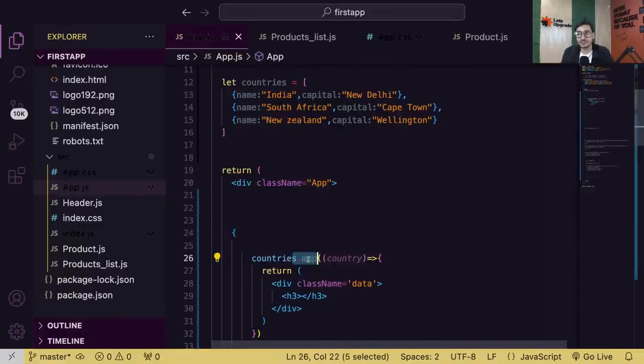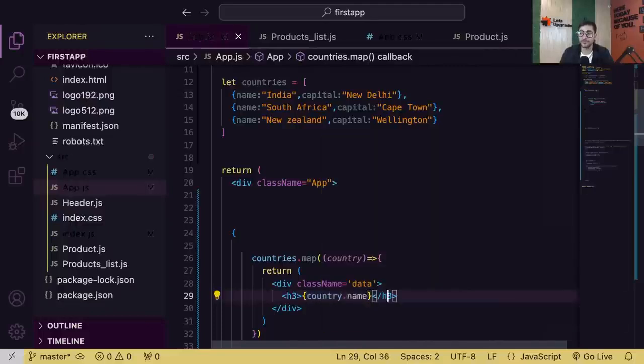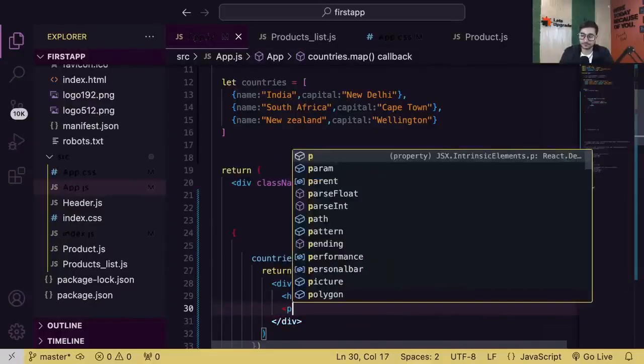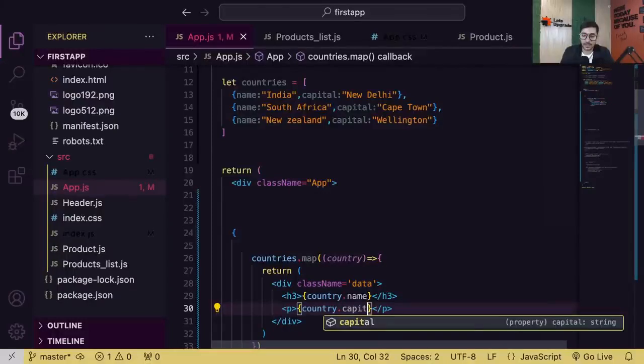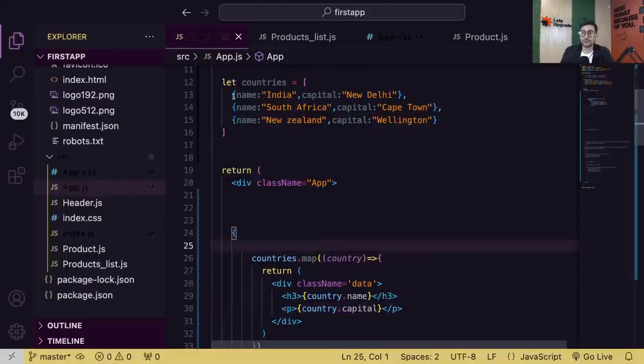And as I said, guys, this map will go through every element one by one. So first this whole element will come in country. Then this whole object will come in country. Then this whole object will come in country. So now to display it, simply country dot name, and for the capital, simply country dot capital. So guys, when the first element comes in country, that means the first object is available inside country. So country dot name will give me India.